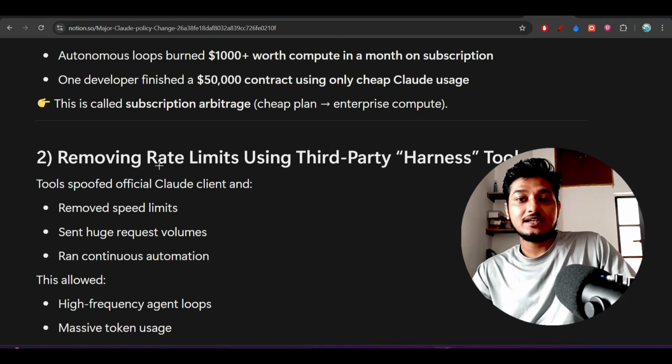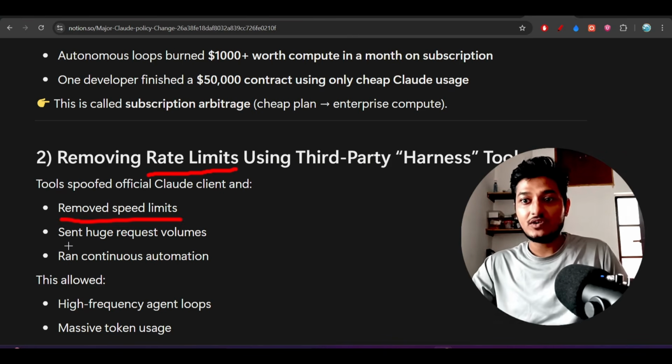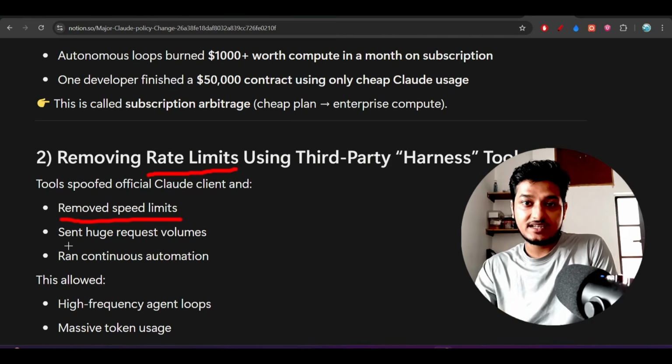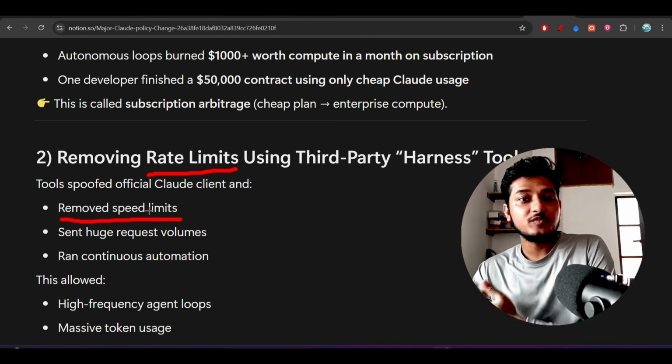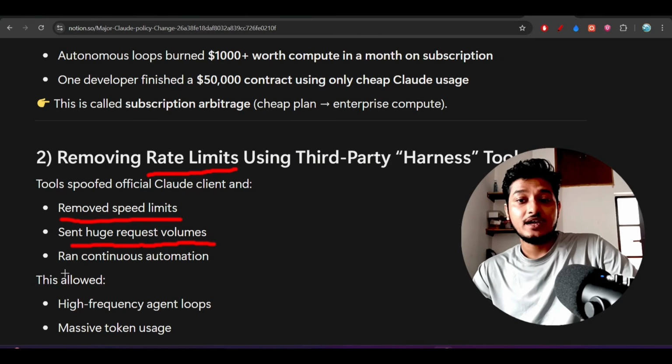Now another thing is that these third-party tools can implement a process which can actually bypass the rate limit. They can remove the speed limit that is set by default inside these Claude models or inside the Pro and Max subscription. They have the default rate limit, right? But these third-party tools can remove that rate limit, and they can send a huge request volume, and they can run continuous automation.